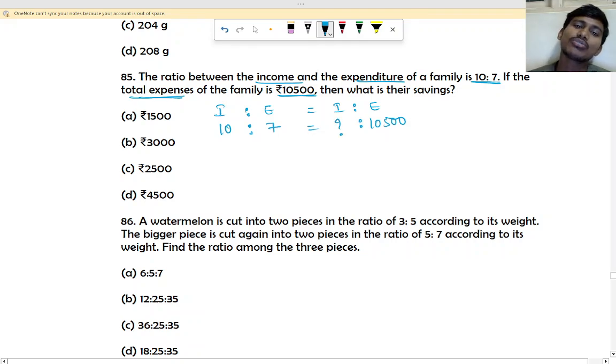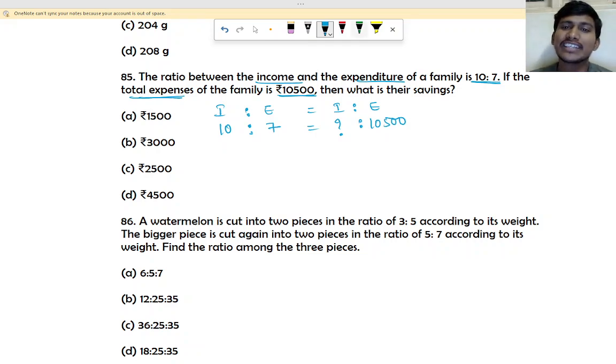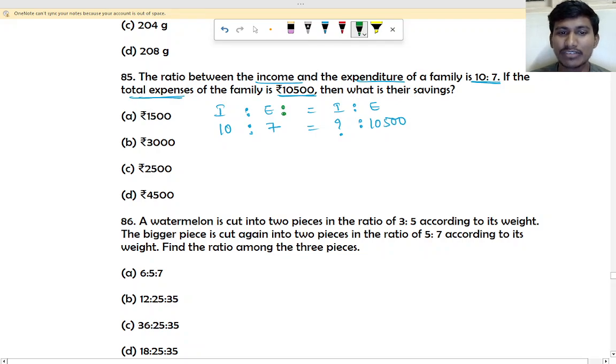Now one shortcut you can do. We can add one more, saving, as an extra. Income is 10 rupees, expenditure is 7 rupees.